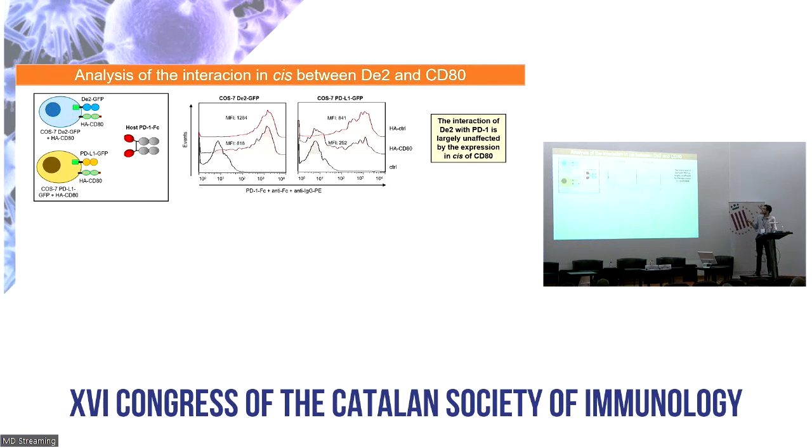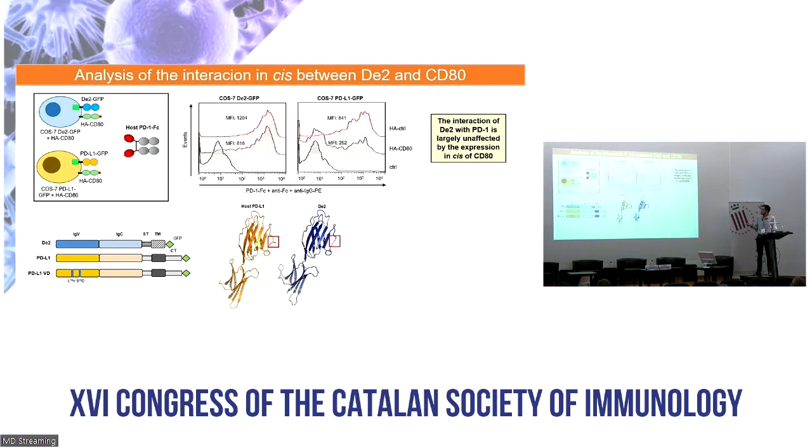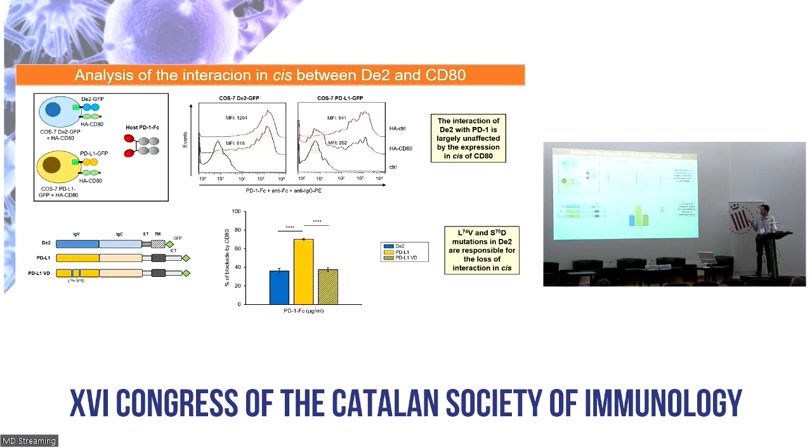The flow cytometry assay showed that the engagement of PD-L1 with PD-1 was strongly reduced in the presence of CD80, but that was not the case with D2 and PD-1, which was largely unaffected. To assess the origin of this difference, we constructed several mutants with changes on the IgV domain of PD-L1 by amino acids of D2. One of these mutants, the one that contained the mutations responsible for the appearance of the alpha helix I mentioned before, showed a drastic reduction in the percentage of blockade by CD80. This means that these two amino acids, and therefore the appearance of this new alpha helix, are responsible for the loss of D2's ability to interact with CD80 in cis.